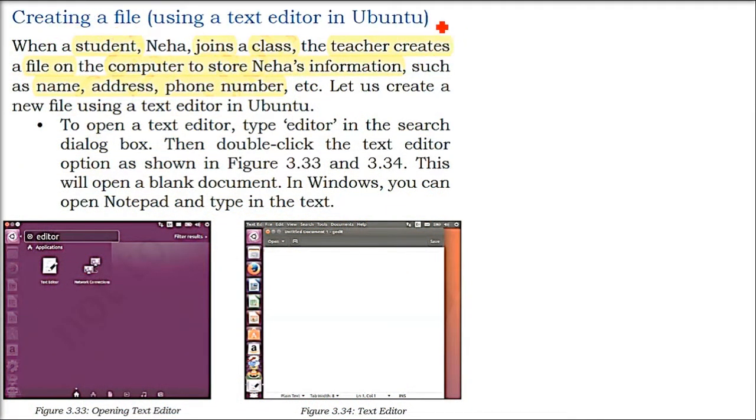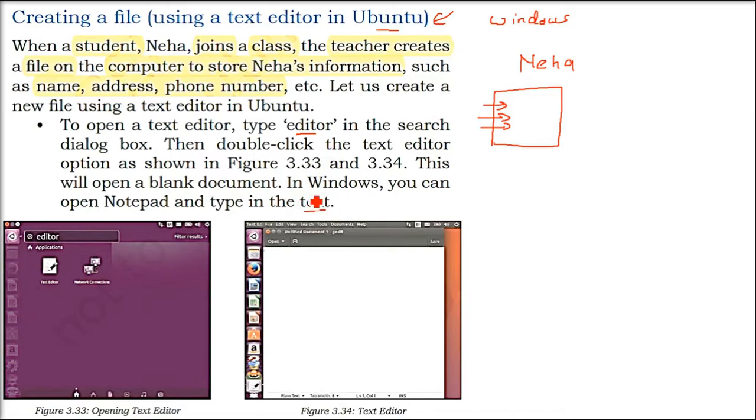Now, how to create a file? Whether it is Ubuntu or Windows, it doesn't matter, because the steps are exactly the same. For example, a student called Neha just joined the class. Now the teacher wants to create a file to keep Neha's information, as others' information has already been kept. So we will open a text editor,